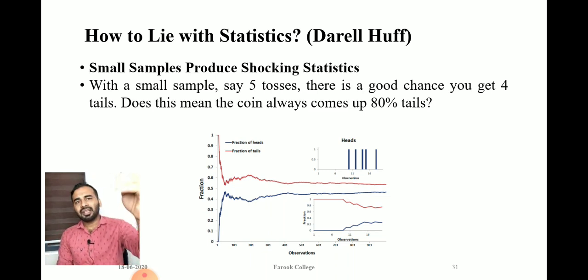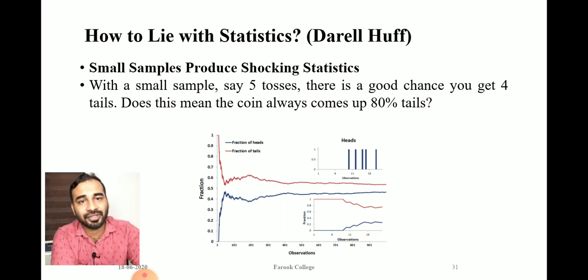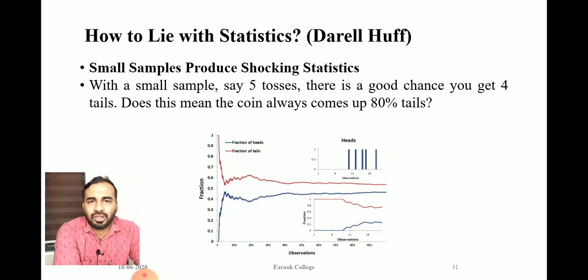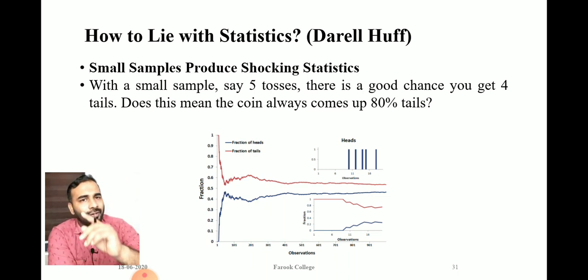Let me look at one example here. I have tossed a coin 5 times and I have got 4 tails. Does it mean that the coin will always come up with tails? Five times I tossed and got 4 tails, that means 80%.